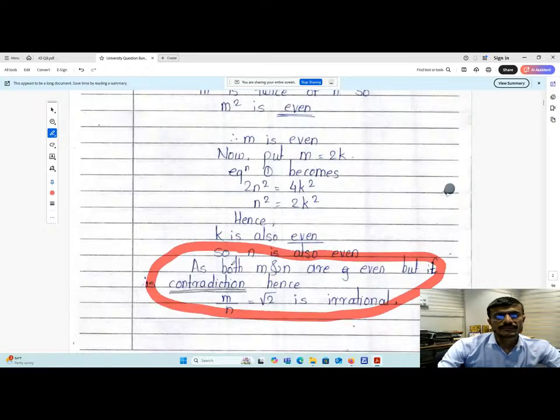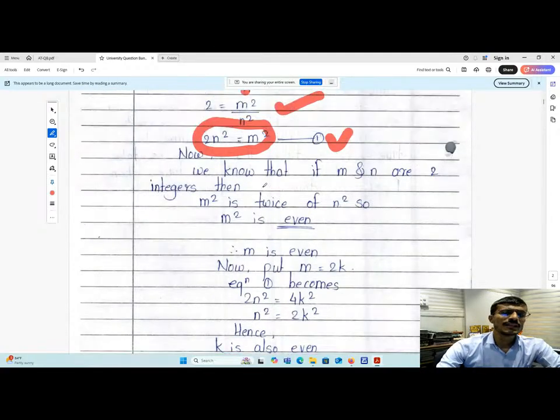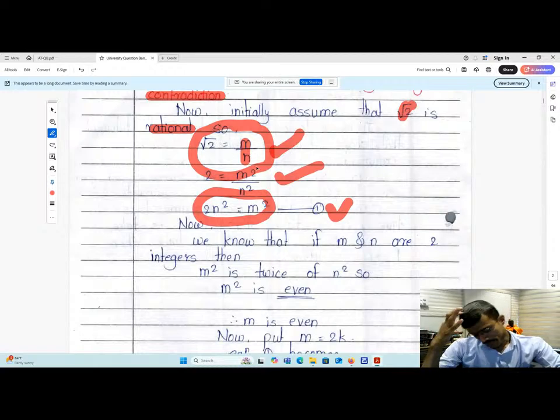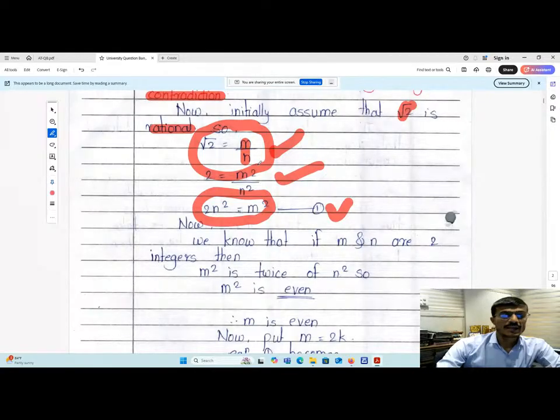Keep in mind this one. As both m and n are even, but it is a contradiction, hence m by n equals root 2 is irrational. Very simple. Don't worry about this. Consider this as a rational number, that is root 2 equals m by n. Rational means what? We can represent that in denominator and numerator format. So root 2 n equals m by n, by taking squaring, by taking simplification.